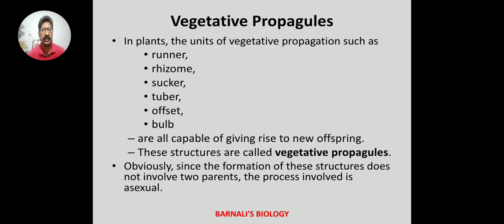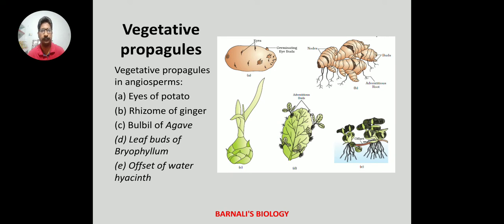Vegetative propagules. In plants, the units of vegetative propagation such as runner, rhizome, sucker, tuber, offset and bulb are all capable of giving rise to new offspring, and these structures are called vegetative propagules. Obviously, since the formation of this structure does not involve two parents, the process involved is asexual.